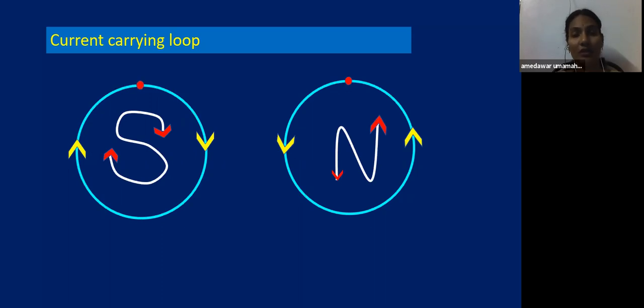This concept is already learned in your 10th class, children. You will also come across it in your previous lesson, but the 7th lesson is not yet streamed, but no problem, just recall from your 10th class, children. So a current carrying loop behaves as a magnetic dipole. Whenever the current flows in clockwise direction, that face behaves as a south pole, and whenever the current flows in anti-clockwise direction, then it will behave as a north pole. This is very important to our session, children.